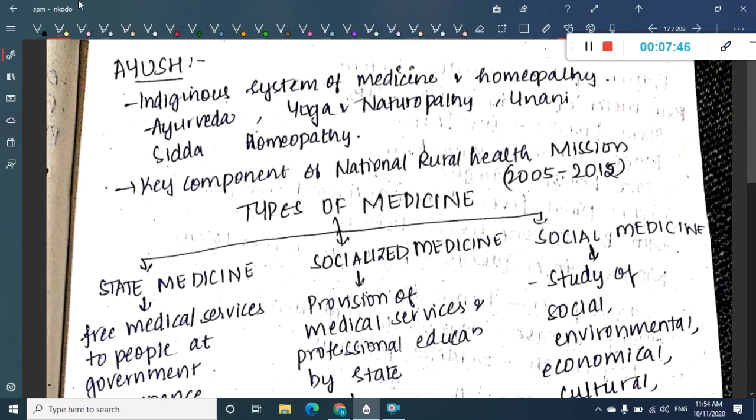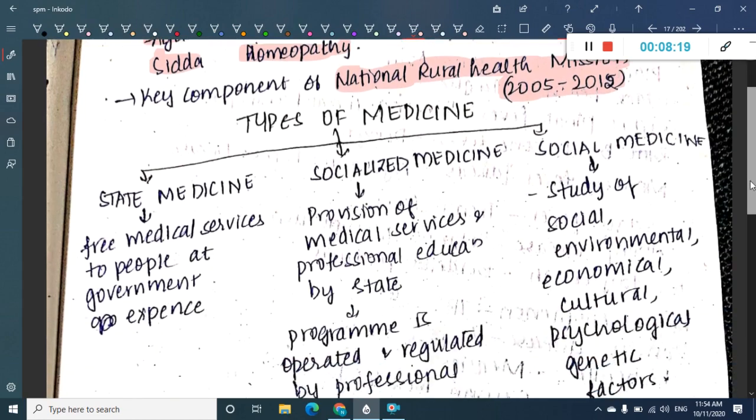Then we have a new form of medicine which is called Ayush. Ayush is an indigenous system of medicine and homeopathy. So in Ayush we have 5 main things: Ayurveda, Siddha, homeopathy, yoga and naturopathy, and Unani. This is the key component of the National Rural Health Mission in 2005 to 2012.